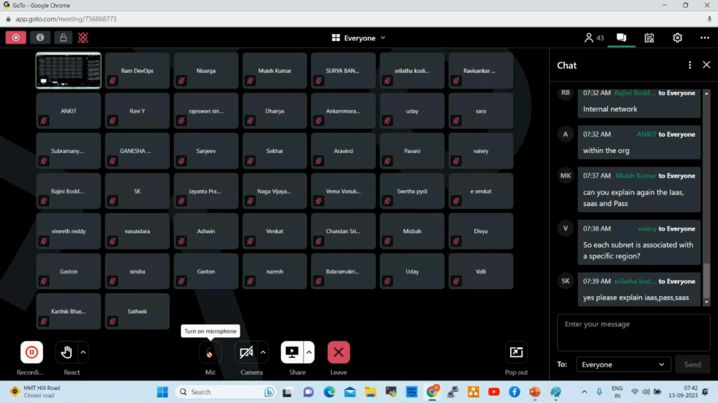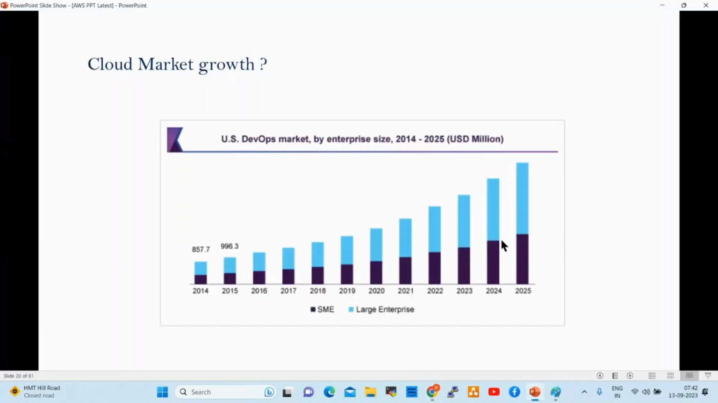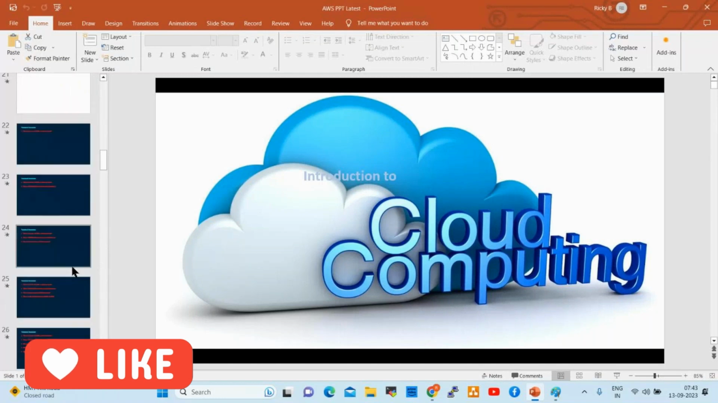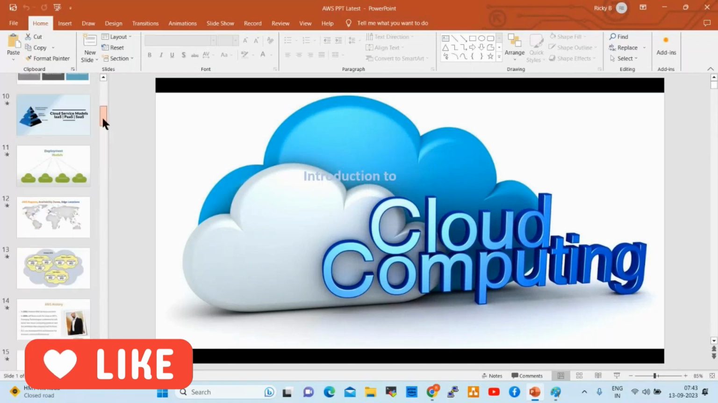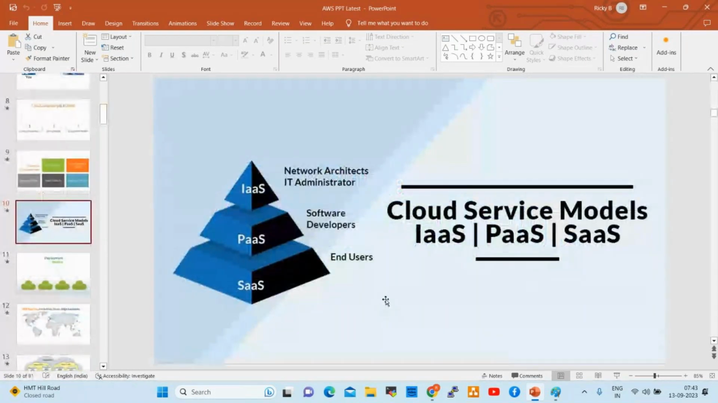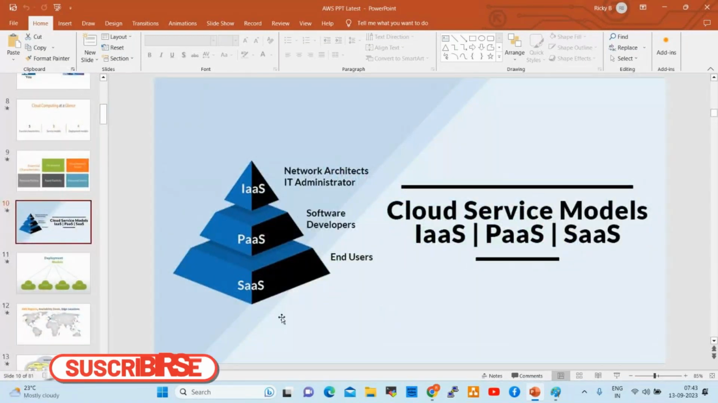Someone is asking a question here about IaaS, PaaS, SaaS, and also that a subnet is associated with a specific region. Okay, let's quickly understand this. IaaS, PaaS, and SaaS.